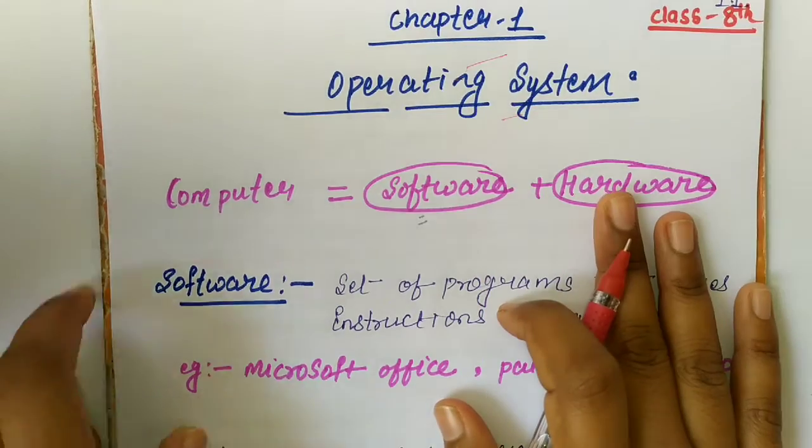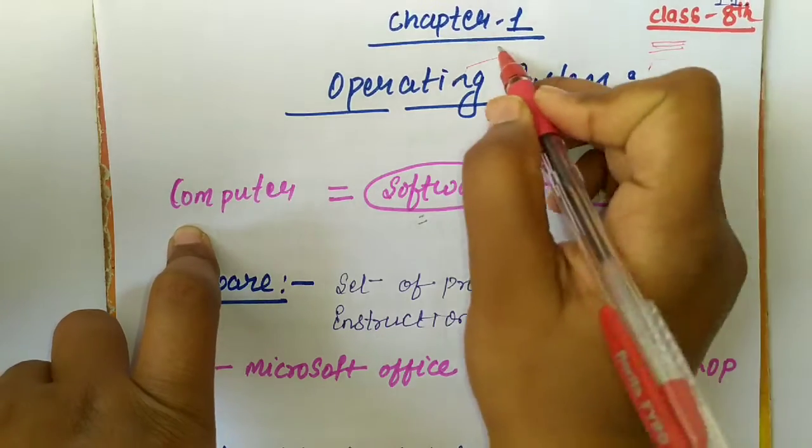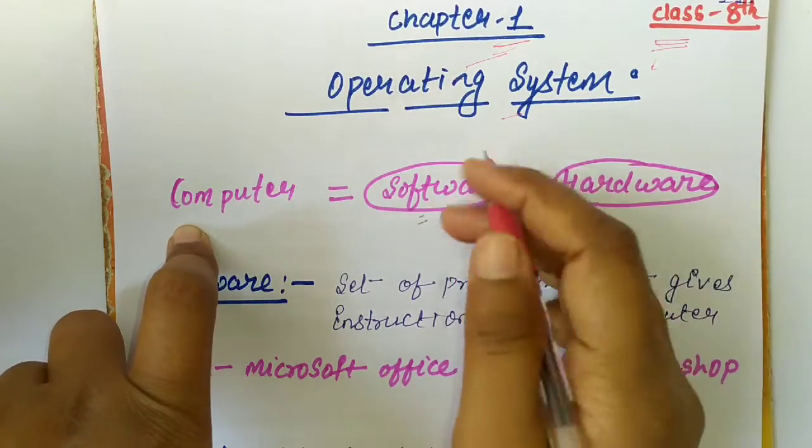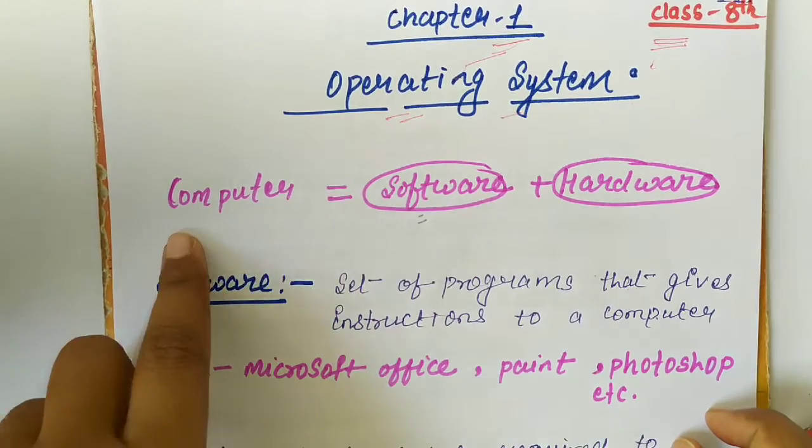This video is for class 8. In class 8 there are a total of 5 to 6 chapters. The first chapter is operating system. Firstly, we discuss the computer.